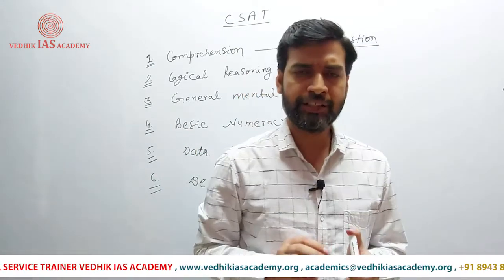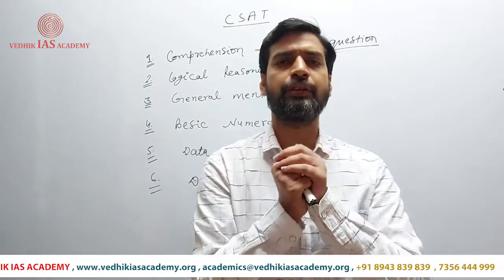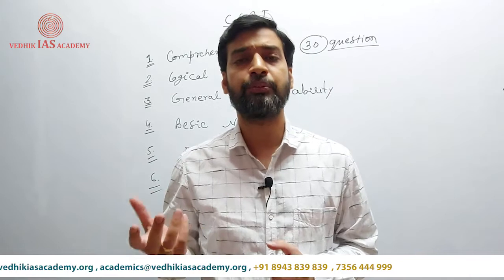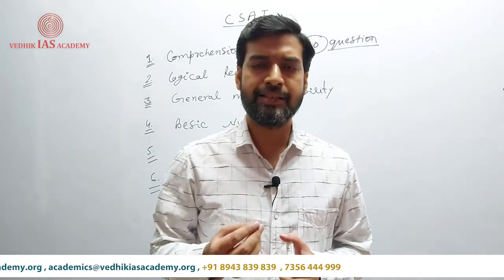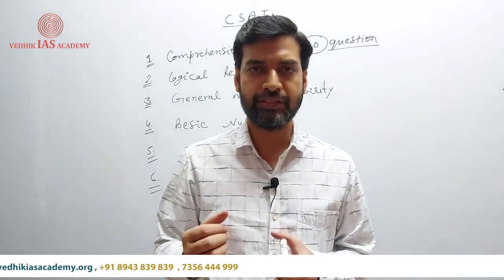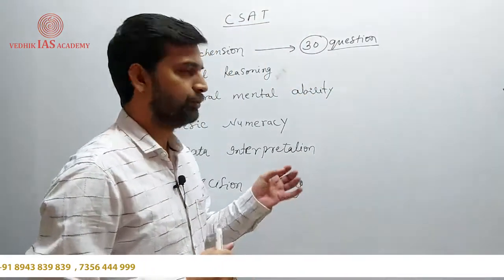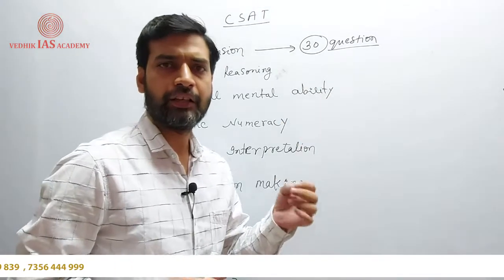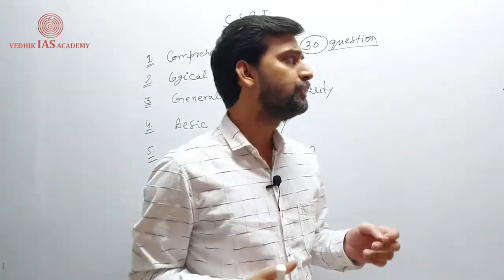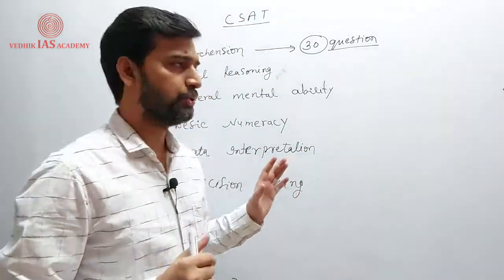So basically passages of around 6, 7, 8 lines are given, and you are asked what inference you can get from the given passage, what message the author is giving by this passage, what could be the title of the passage, and what decision you can take out of this passage. So these types of questions are there in the comprehension part. These consist of 30 questions.